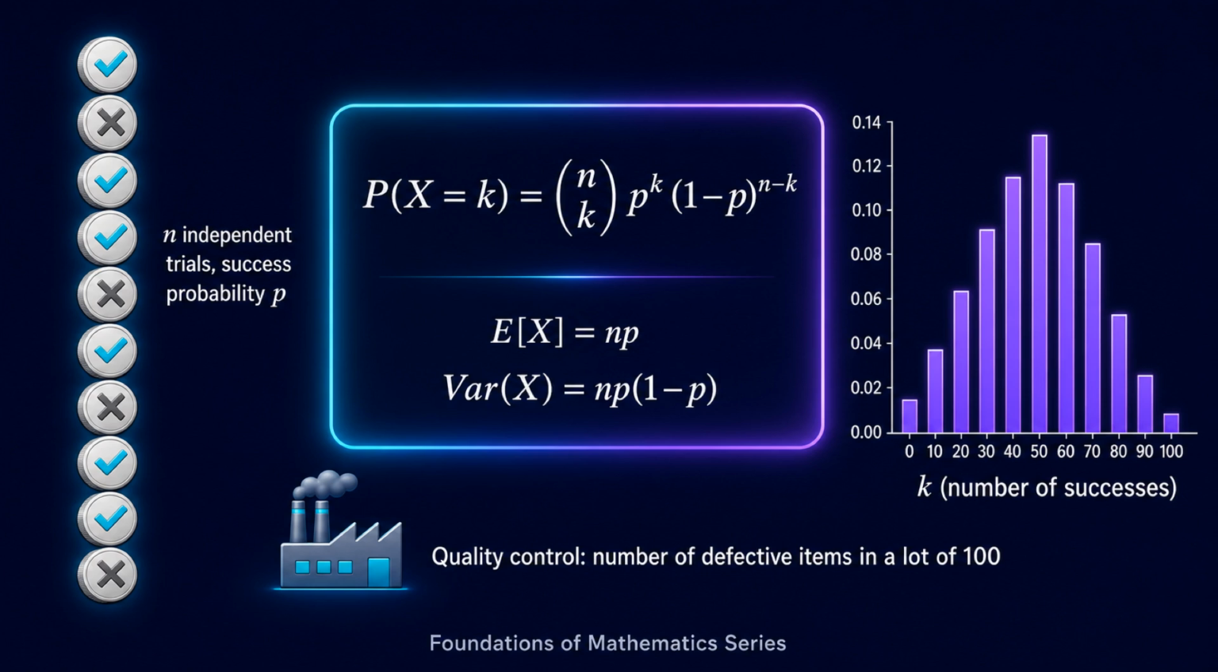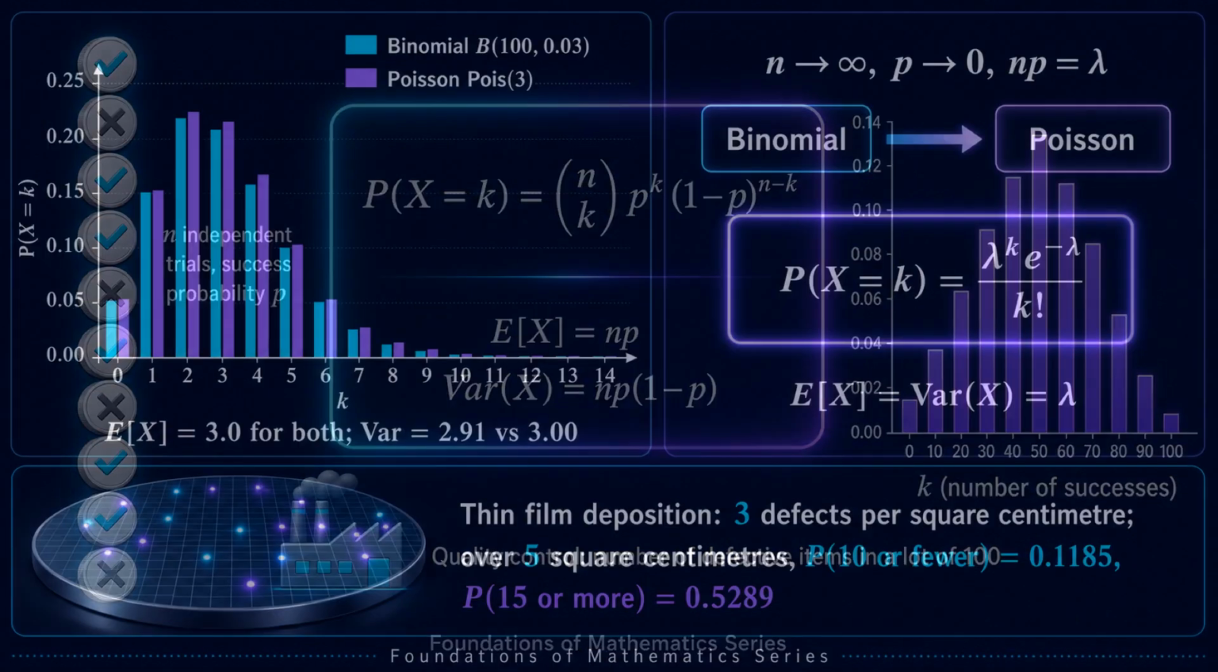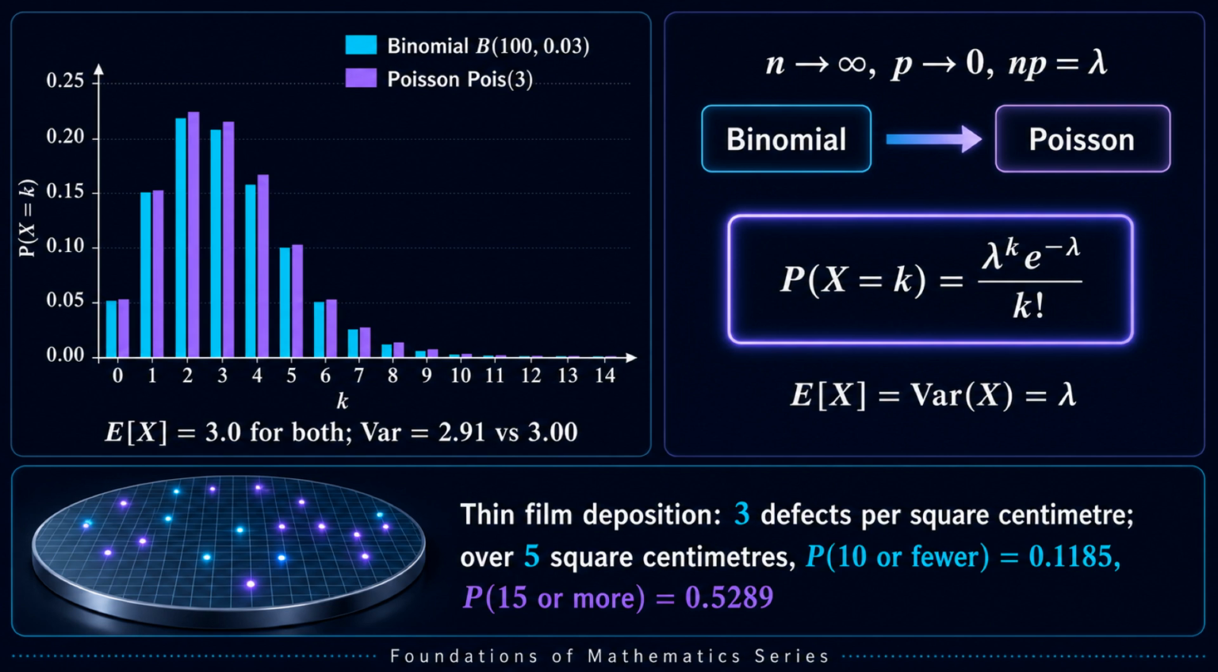The binomial distribution describes the number of successes in n independent trials, each with the same success probability p. Its probability mass function multiplies 3 pieces: the number of ways to choose which k trials succeed, p to the power k for those successes, and 1 minus p to the power n minus k for the failures. The expectation is n times p, and the variance is n times p times 1 minus p. This is the natural model for quality control. If a product has a 2% defect rate, and we inspect a lot of 100 items, the count of defective items is binomial.